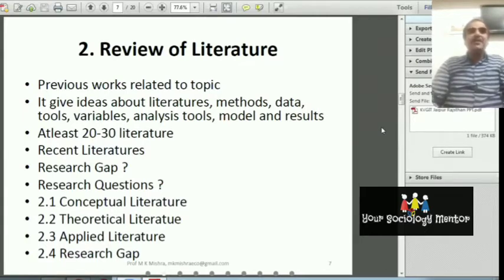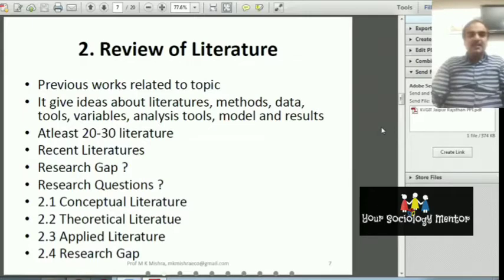Therefore, for writing a good literature review, you should read the papers of other persons who have written their papers concerning this objective, so that you can develop a good literature. For writing a good literature, you have to write at least 20 to 30 literature. That is important. So you should also focus on the recent literature.